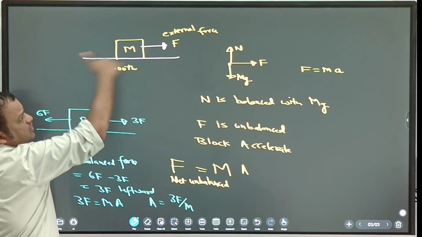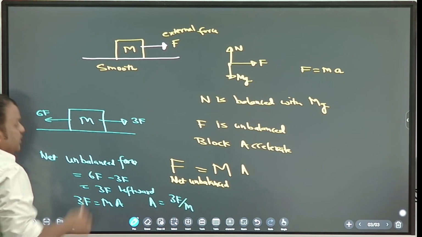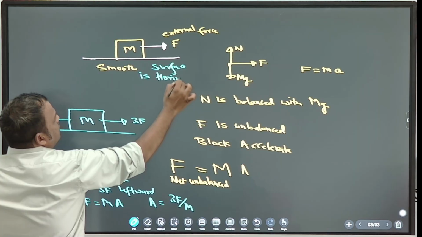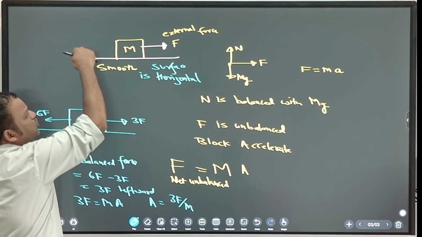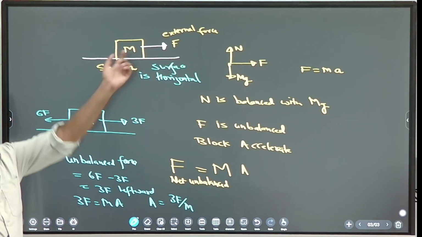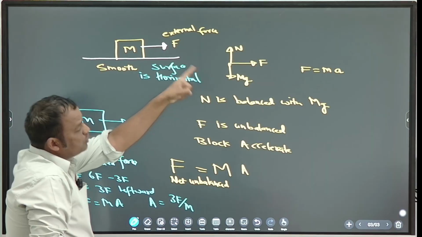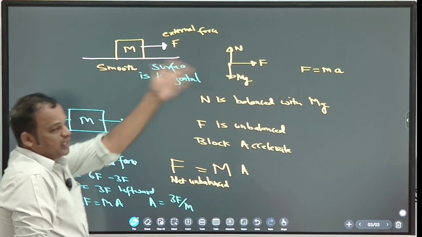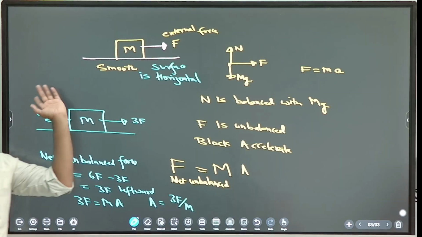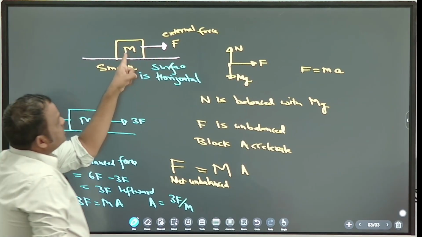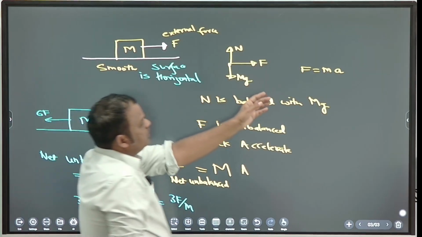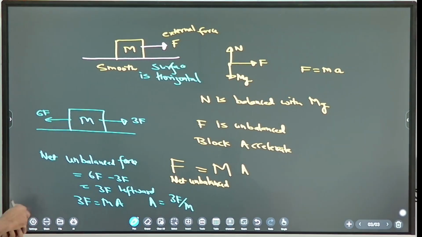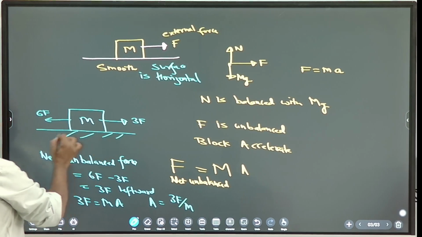Now, one more point. Surface is horizontal. So the block can move along the surface. Block can move right side or block can move left side. If net force is right side, so block will move right side. If net force is left side, so block will move left side. Like this example, net force is where? Right side. So block will move right side. In this example, net force is where? Left side. So block will move left side. But parallel to surface.